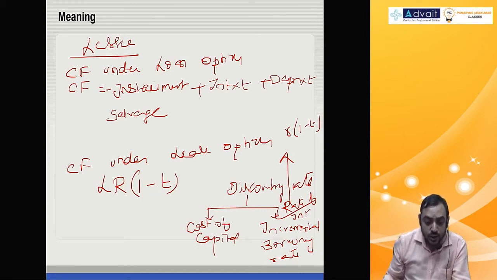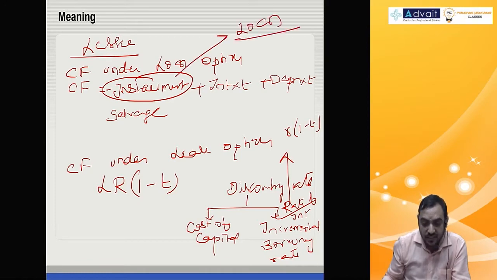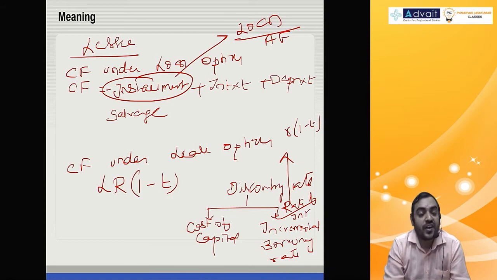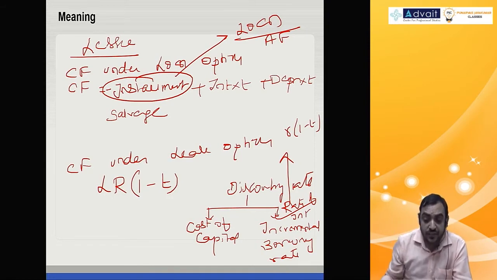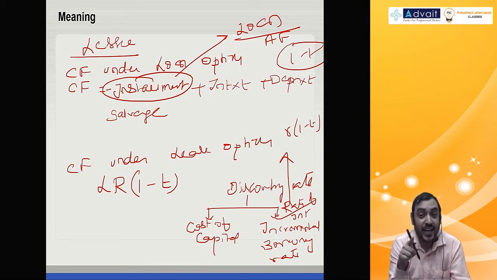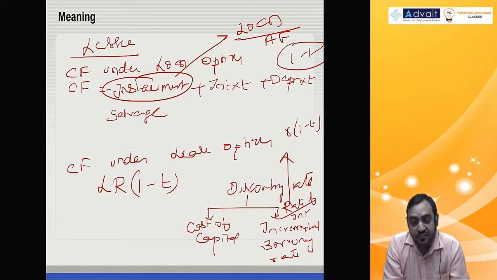And sometimes the installment amount will not be given. In such case, you should do loan divided by annuity factor. When you do annuity factor, don't do 1 minus t, because installment is before tax. So rate of interest, annuity factor should also be before tax. If installment is not given, loan by annuity factor.